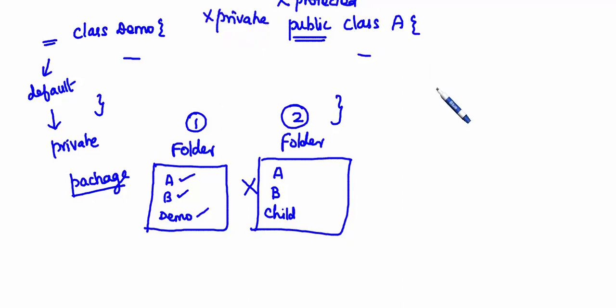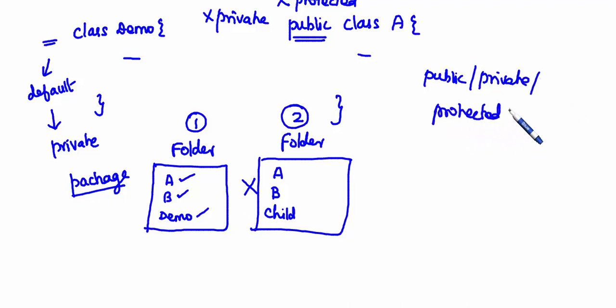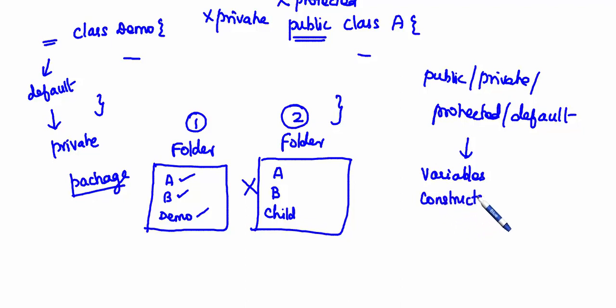See, all the specifiers like public, private, protected, and default can be applied to the member level. What is meant by member level? That is, you can apply them to the variables, constructors, or methods.